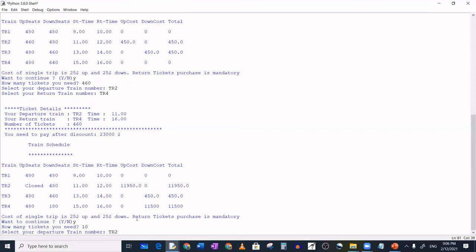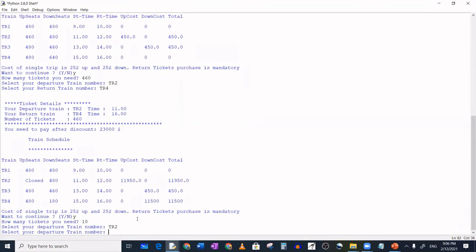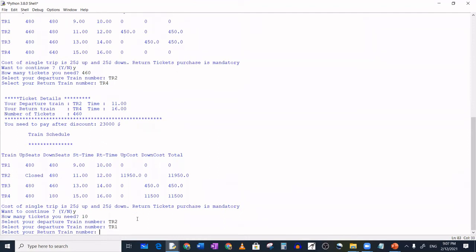TR2, I'm entering TR2 as the departure. It should not allow me. See, it's not allowing because I cannot travel, as it is written closed. So now I have to choose TR1. Suppose I choose TR1, and I can return at TR4.